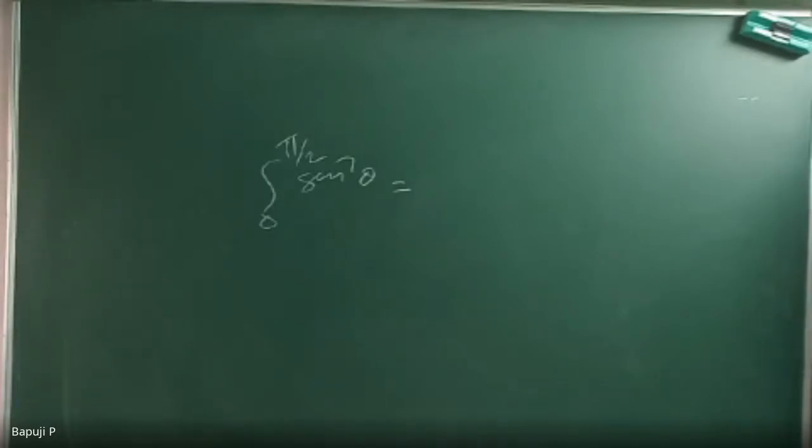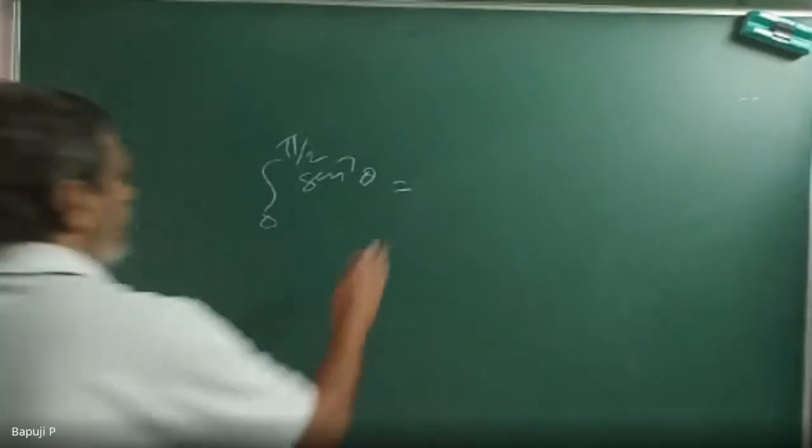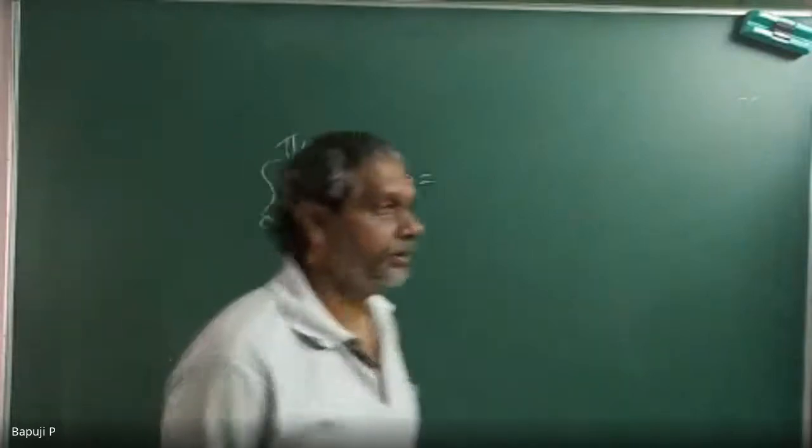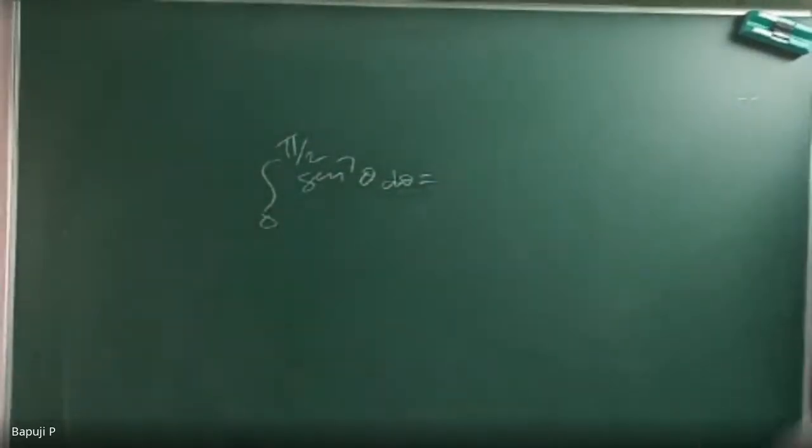Sorry, d theta I am not writing, very bad. It's nowhere related to beta gamma functions, but in beta gamma also I will get this shape. So the integral 0 to pi by 2 of sin power 7 theta means what? In beta gamma, beta of m, n is beta of p plus 1 by 2, q plus 1 by 2, as given, you know. Here q is equal to 0 like this. So I can do that, but I will do it there later.